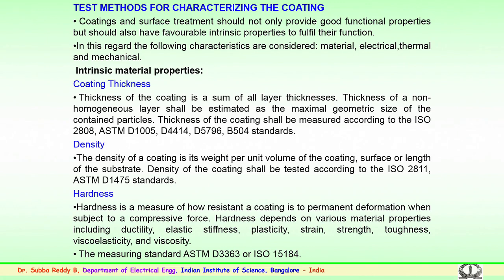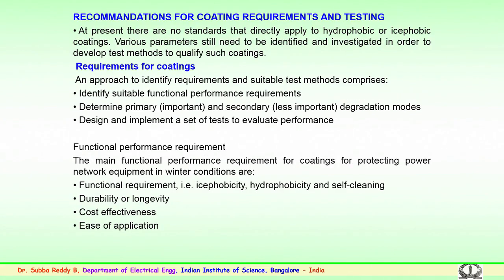The material properties which are being employed, that is the thickness, density and hardness, play a role in characterizing the coatings. The recommendations for the coatings, and the requirements and testing, are also an important task. At present there are no prescribed standards that directly apply to hydrophobic or isophobic coatings.